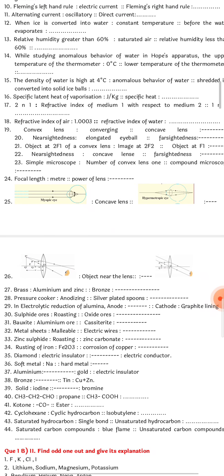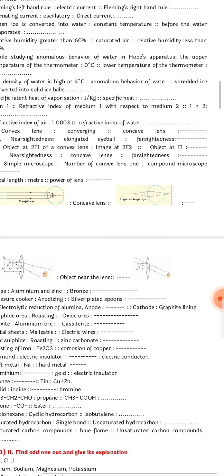Relative, this is read as relative index or refractive index of medium 1 with respect to 2. So what is this read as? Just look at the question and answer to the next correlation.